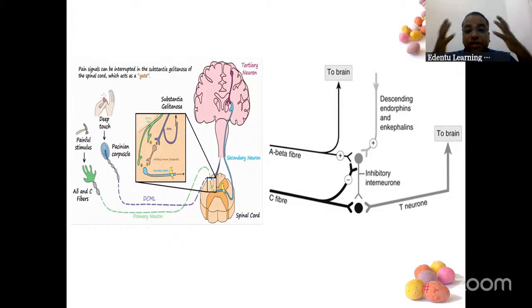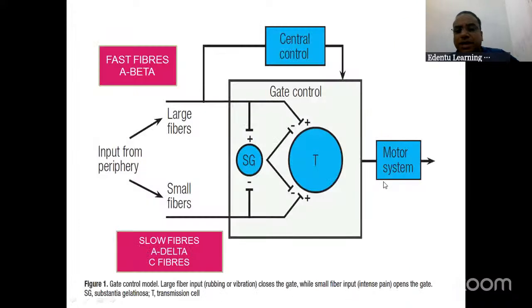So whenever you get injury, you get hurt, start rubbing that area. So that pain fibers do not reach the brain and your counter stimulation reaches the brain first. You activate the gate control theory. I hope you understood the concept here. The whole game, the whole magic is here. Same thing, this diagram I have taken from Monim's book. Those reading Monim's, this photograph is there. So same thing I'm trying to explain.